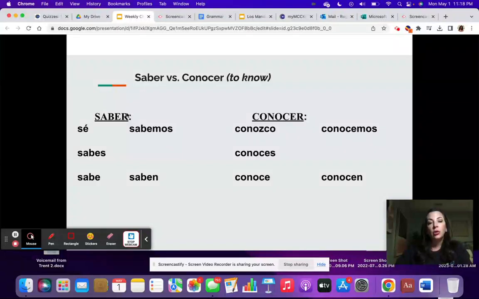So, la conjugación saber es sé, sabes, sabe, sabemos, saben. Conocer, conozco, conoces, conoce, conocemos, conocen. So notice, estos verbos son irregulares, irregular, en la forma de yo. Solamente, only in the yo form, son irregulares.